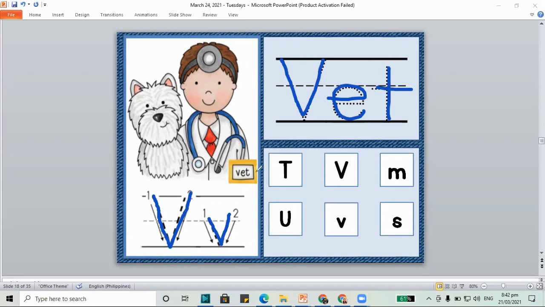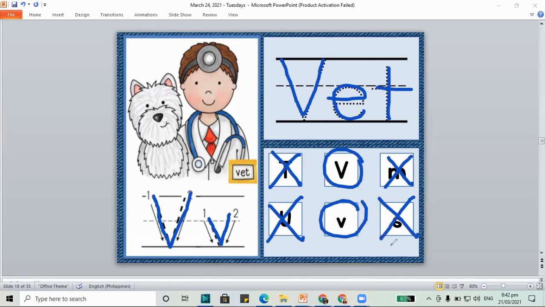Vet. Let's circle the letter V and mark an X on the other letters. This is letter T. This one is capital V. This one is M. This one is capital U. This one is lowercase v. Oops, teacher forgot. We have to mark an X on U. This one is letter V and this one is letter S. So we found the letter V is capital V and lowercase v.